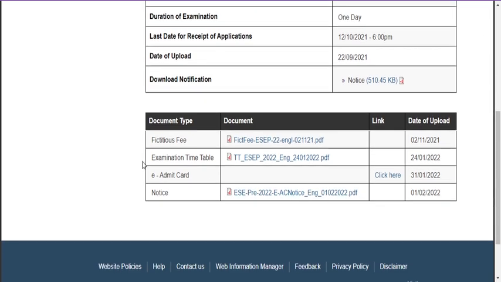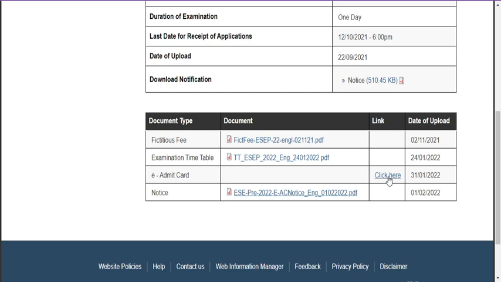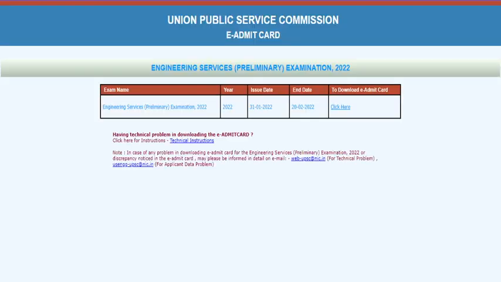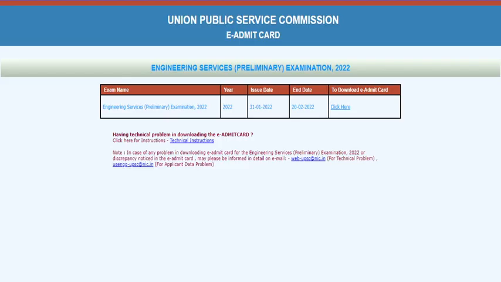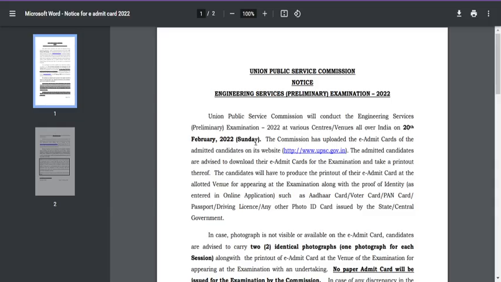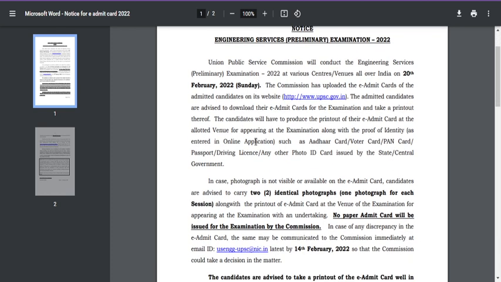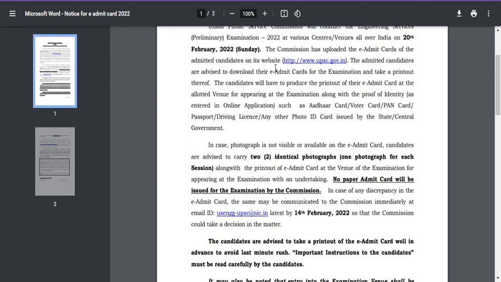Also, the commission at upsc.gov.in has released an important update regarding this examination. Here you can click on this particular notice for the e-admit card. They released it on January 1. At that point itself, many students are losing their potential to prepare for the examination. The exam is planned to be conducted at various venues across India on 20th, and students can download their e-admit card and take the printout, as they have stated.